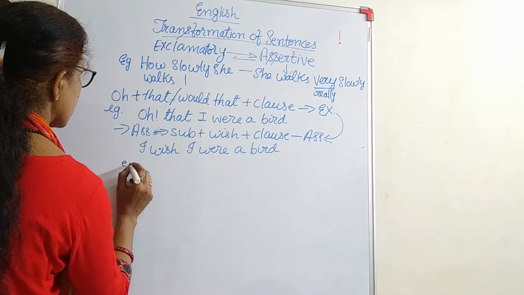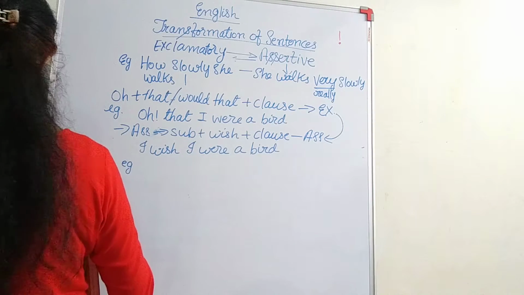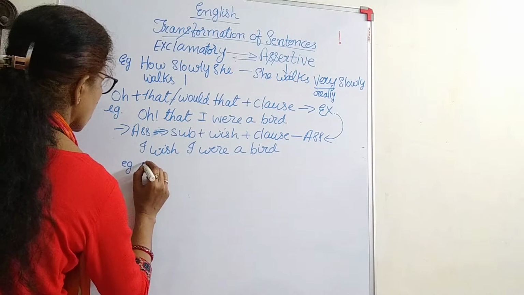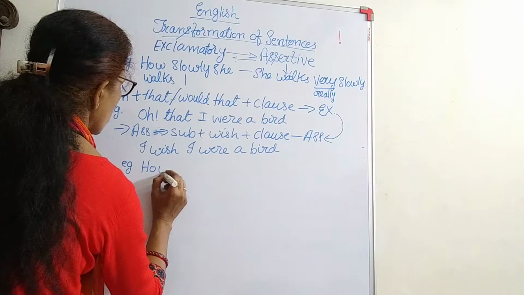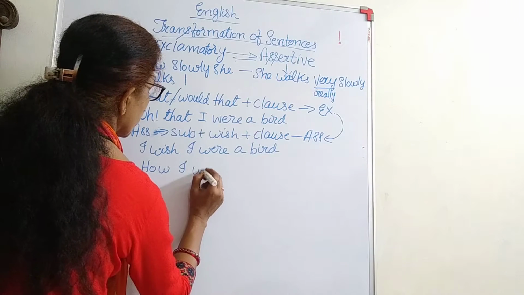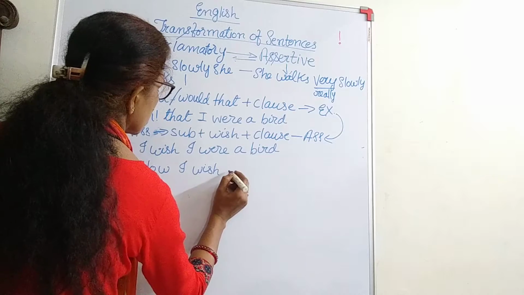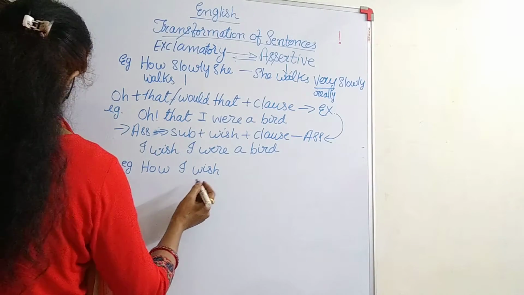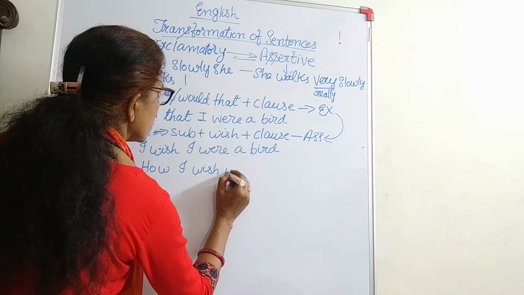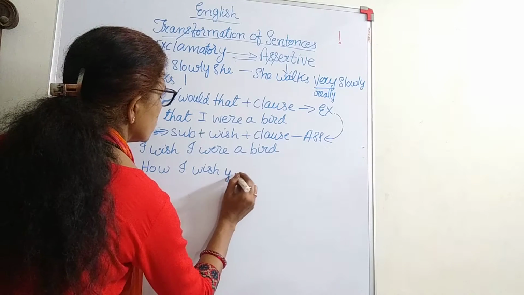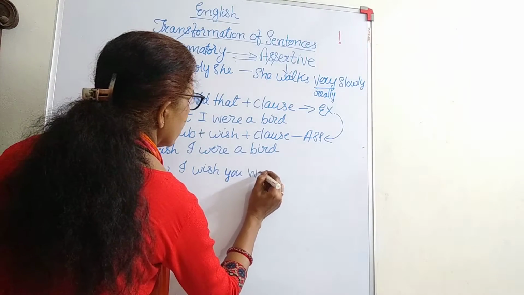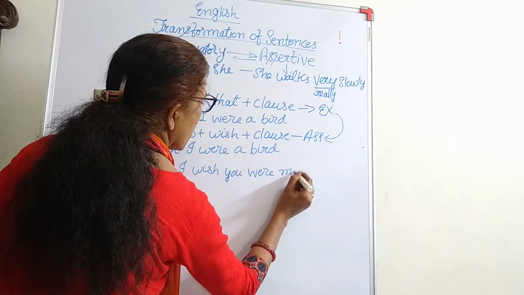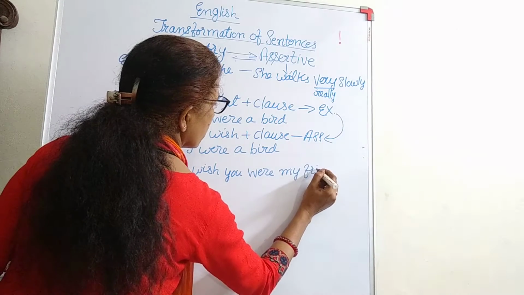Another example, let us take. How I wish you were my friend.